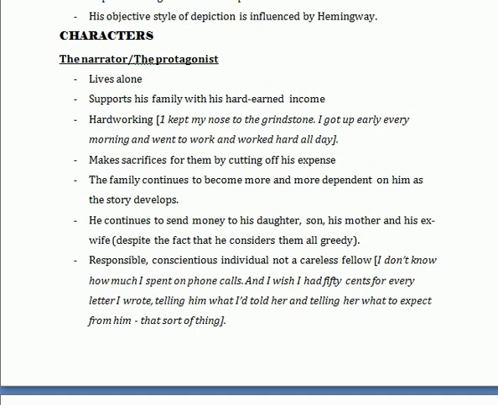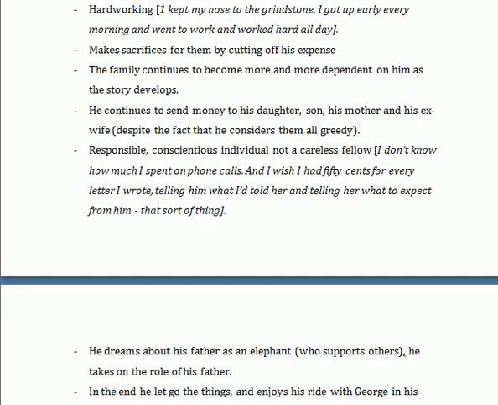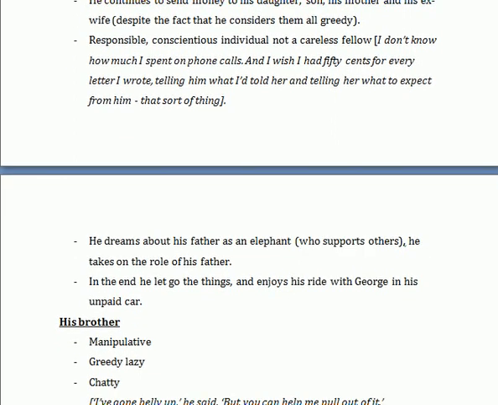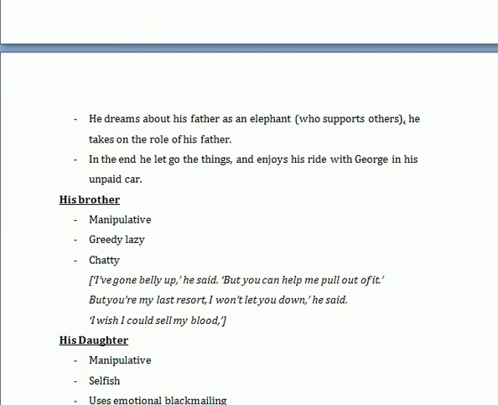For that he took pains and tried to fulfill his commitments and his obligation, which shows that he was a responsible and conscientious individual who takes care of his family, a caring person, unlike his brother or his other family members.